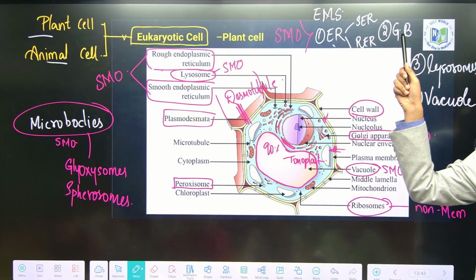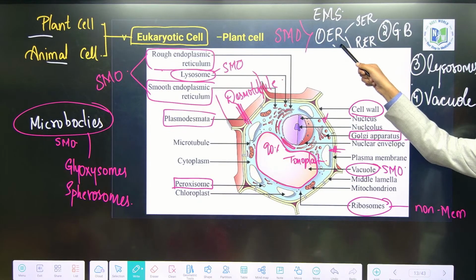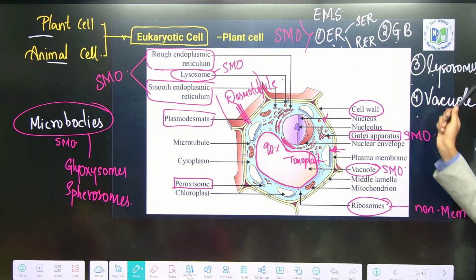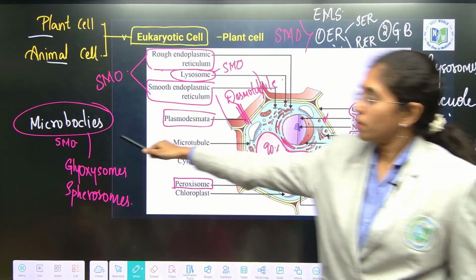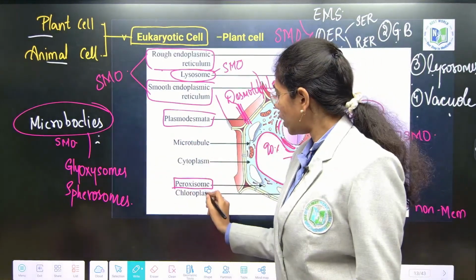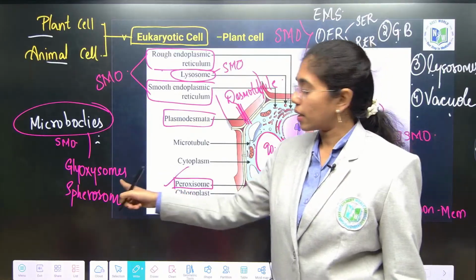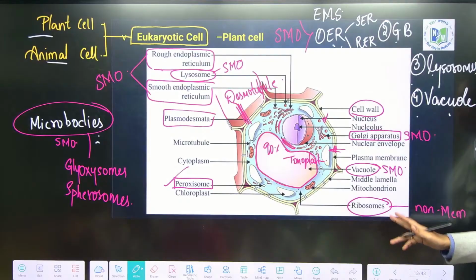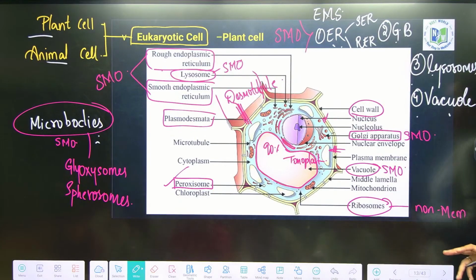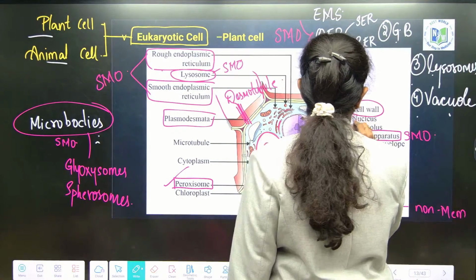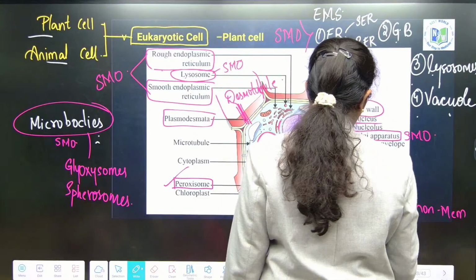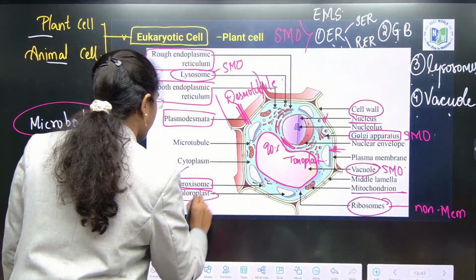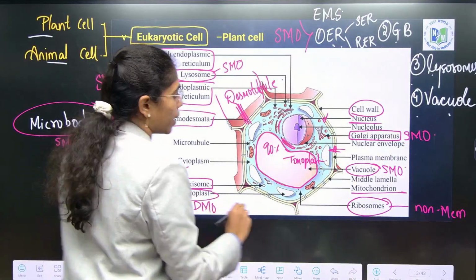Endoplasmic reticulum? One is given here: peroxisomes, glyoxysomes and spherosomes also. And then double membrane bound organelles. Double membrane bound organelles include nucleus, mitochondria, chloroplast. Nucleus, mitochondria and chloroplast are double membrane bound organelles.